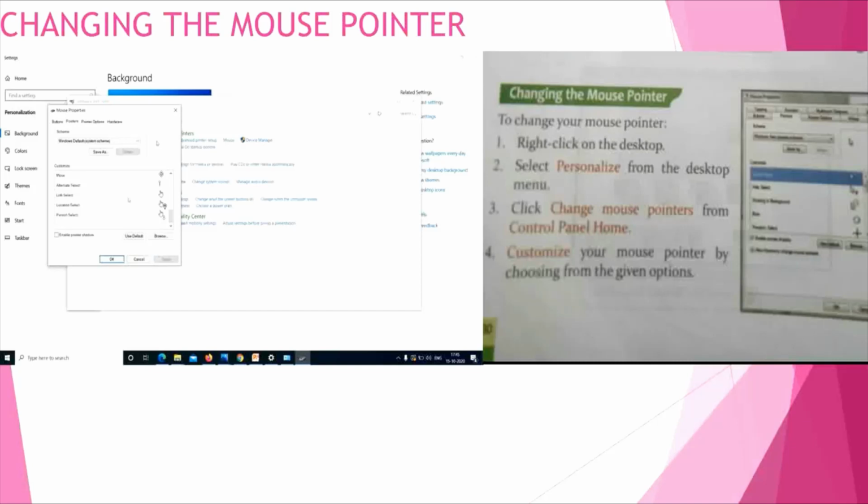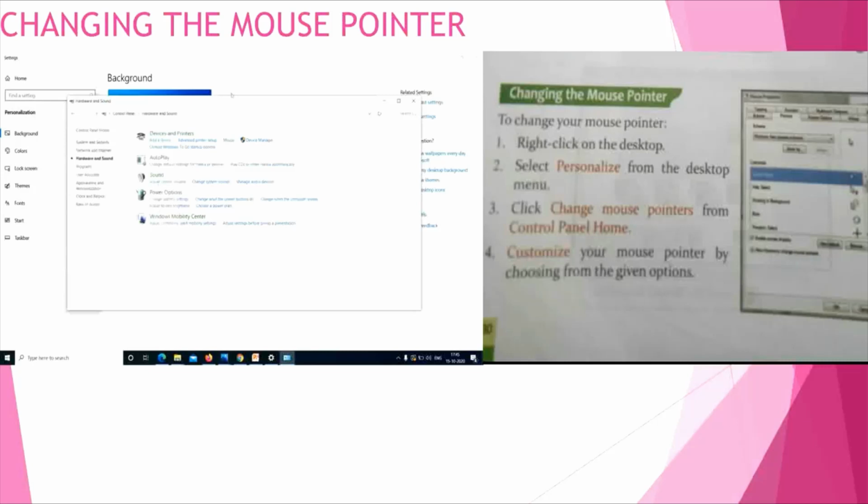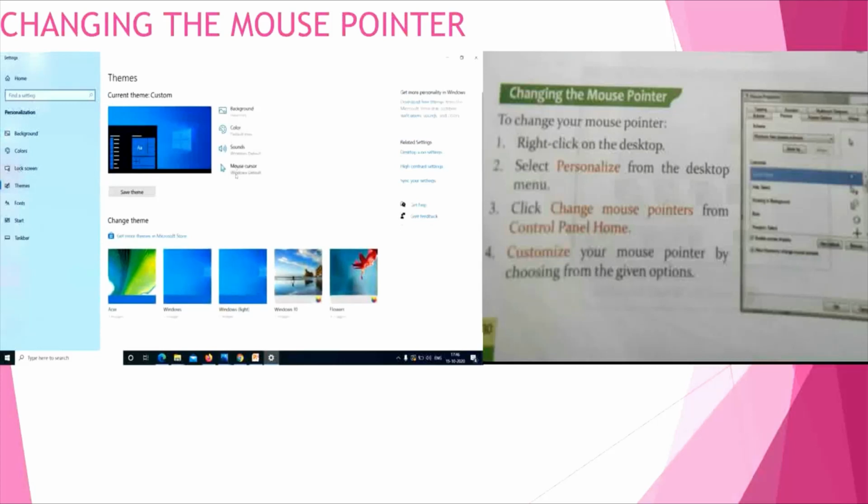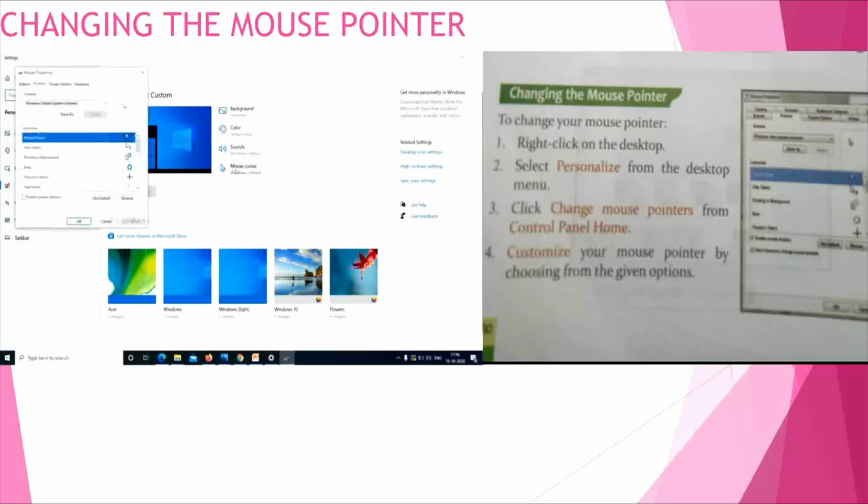If you are using the Windows 10 operating system, children, directly you can go to themes and you can see some of the options over here. You can see one option, mouse cursor. Just click mouse cursor. You can see the mouse properties window. So here you can select different types of mouse pointers under customize. Okay children, afterwards you have to click OK. So likewise you have to select the mouse pointers. Clear children? Okay.